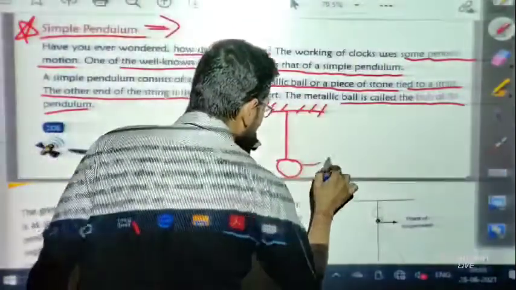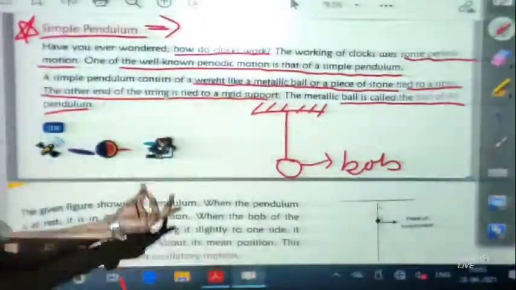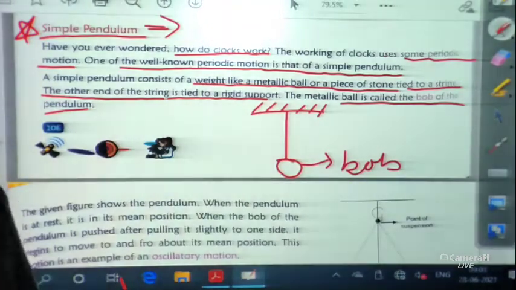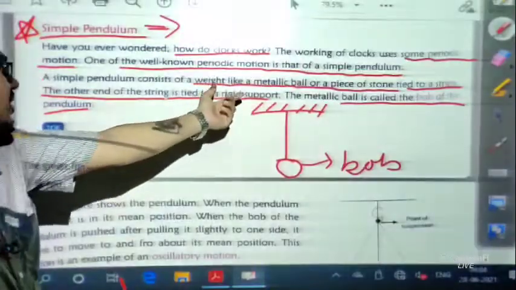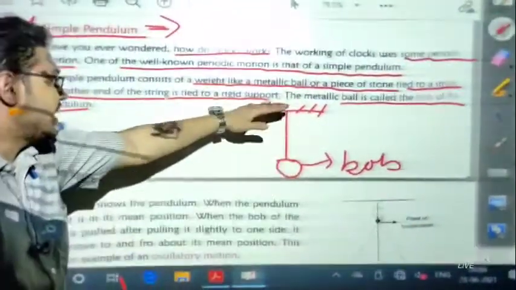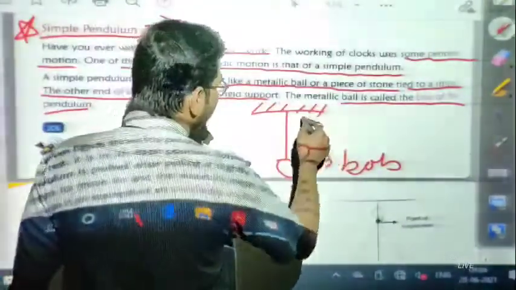This is the very basic structure of a simple pendulum: a weight on a string, with the other end of the string fixed. This kind of arrangement we call a simple pendulum. Let us find out in detail what a simple pendulum is.